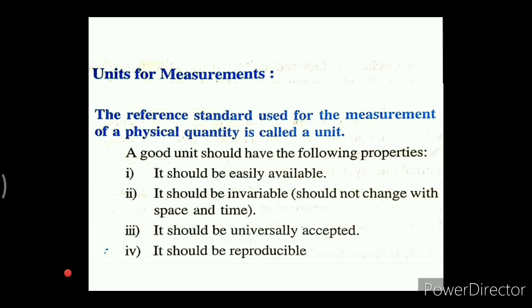As you can see over here, it should be easily available, first one. The next is it is invariable, that means not to be changed with space and time. That means as the place or space changes, or time changes, the unit is not going to be changed. Third property is it should be universally accepted, and the fourth one, it should be reproducible.